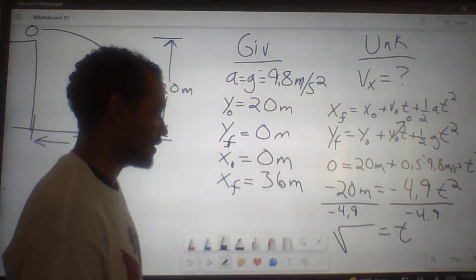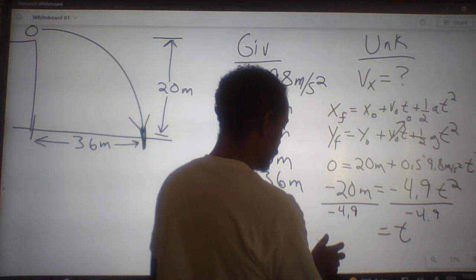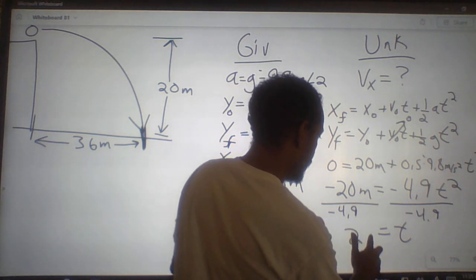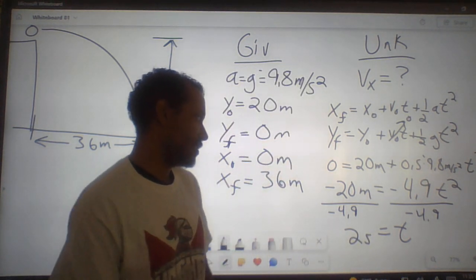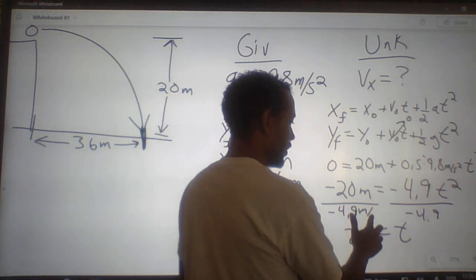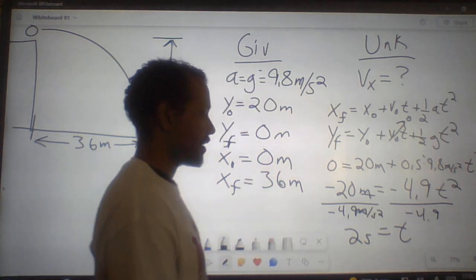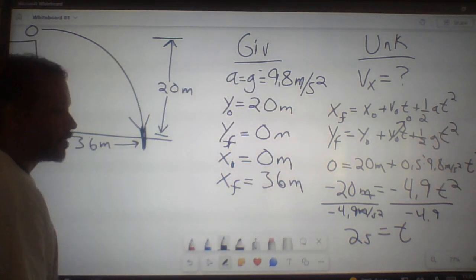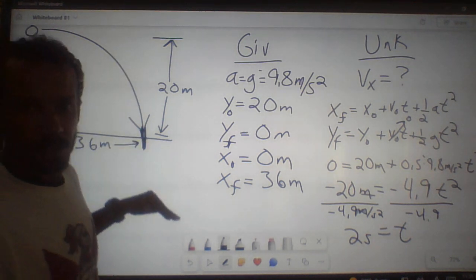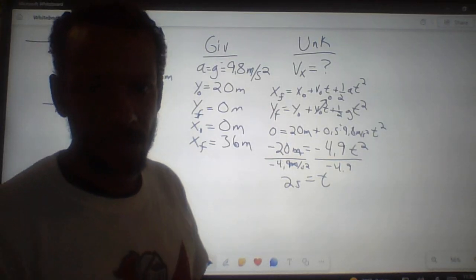So we'll just put it in the calculator. It's going to be about 4, so it's going to be about 2. And this should be in seconds. I'm looking at the units. The units aren't quite matching up. Oh, here we go. This would have been meters per second squared. Meters cancel, then the square root of that is going to be seconds. Always make sure you're checking your units. So now we know the time that it took to go from here to here. Okay, so now we have the time.